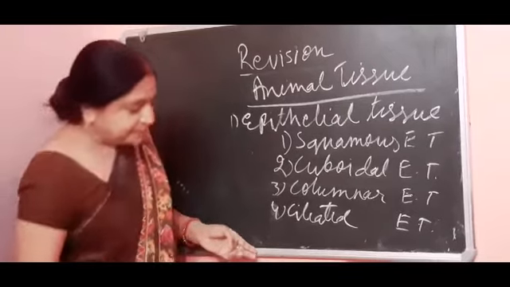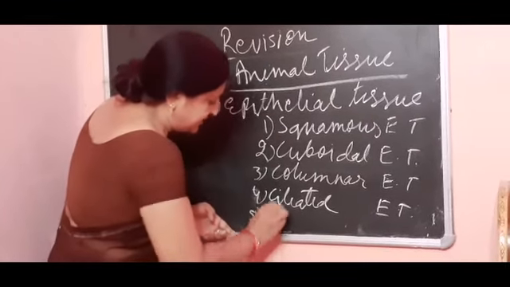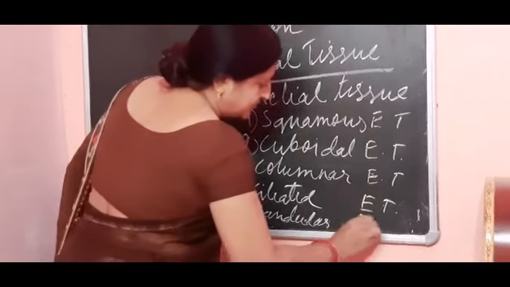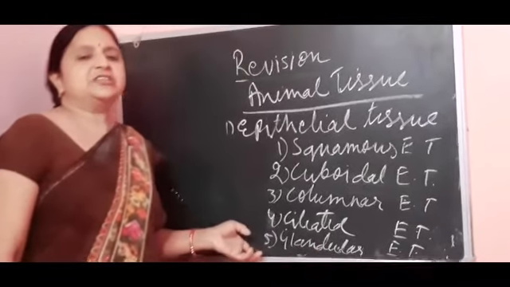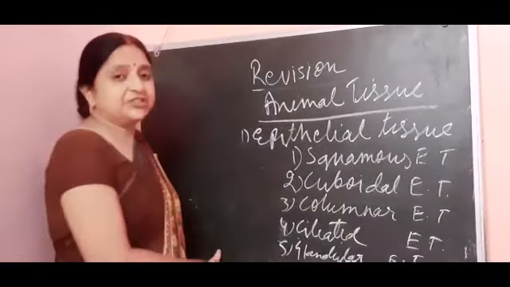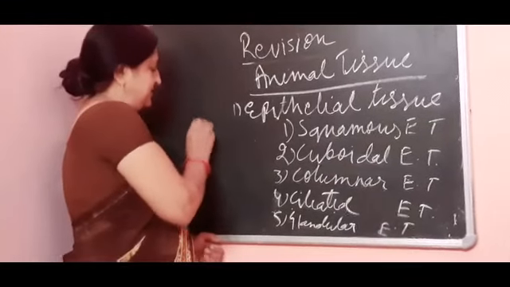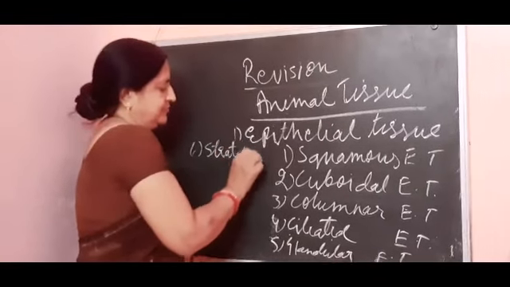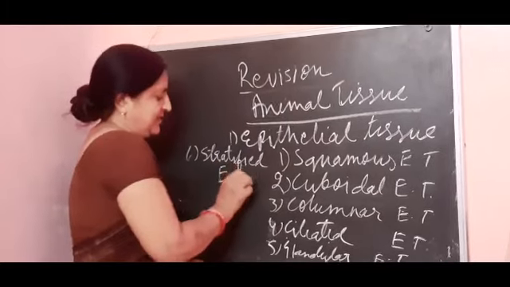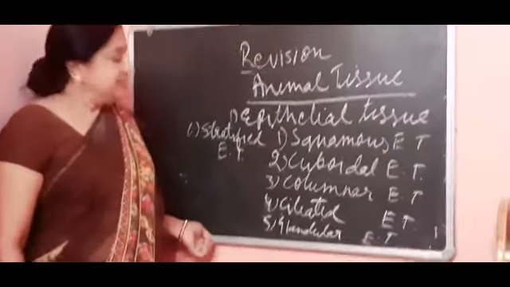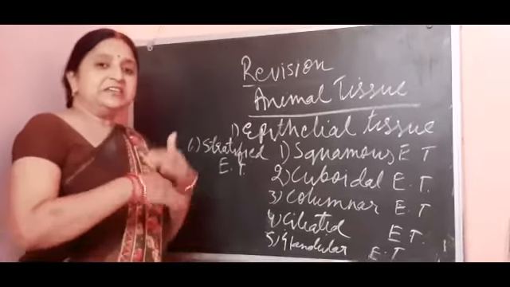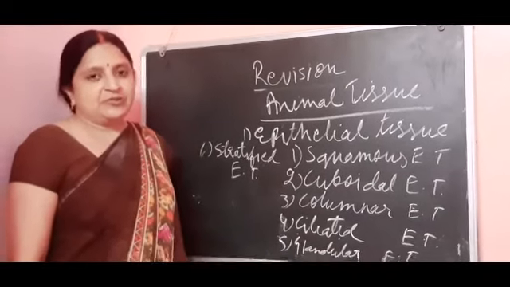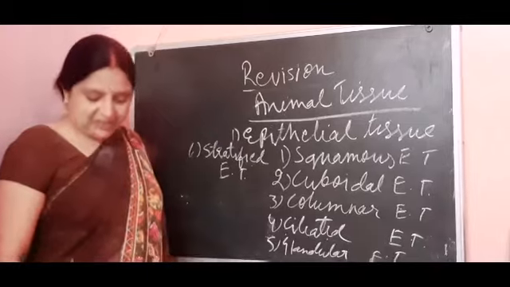After ciliated, the next epithelial tissue is the glandular. Glandular epithelial tissues are present on the glands. Now the last epithelial tissue is stratified. Stratified epithelial tissue. The cells of this tissue are present in layers, so they occur where wear and tear occurs in our body. This is all about the epithelial tissue.